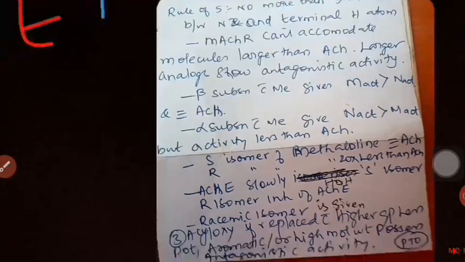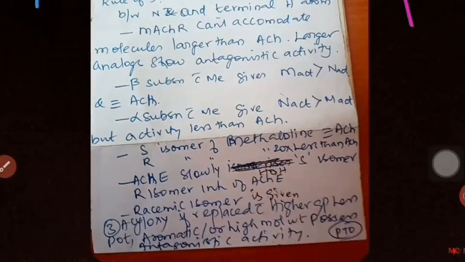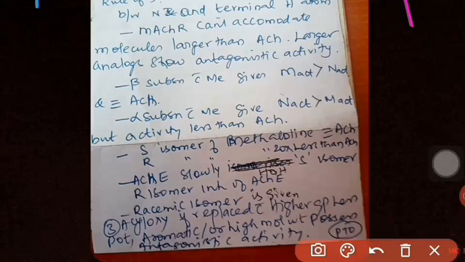That leads to increased activity for this beta-methylcholine, and the racemic mixture is important.